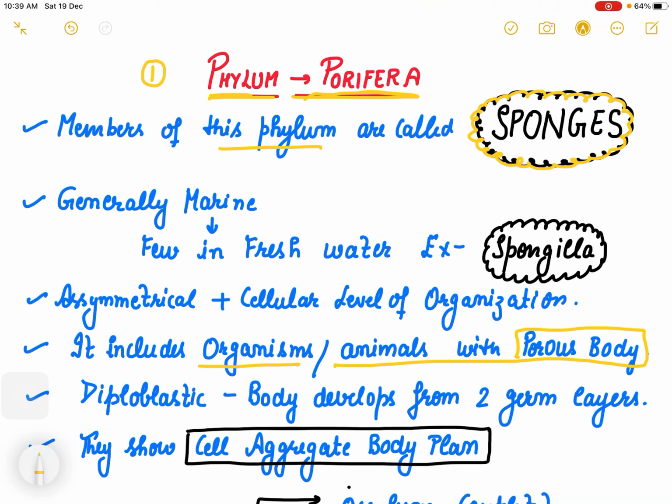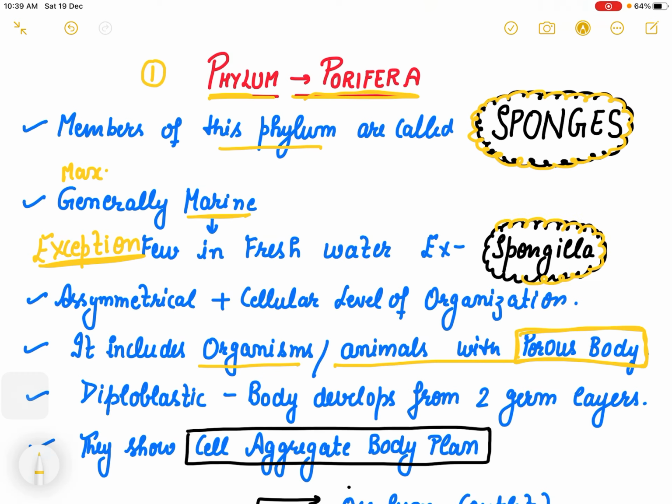These animals have a porous body, and generally maximum of the members of this phylum are marine. One exception, which you can find in fresh water, is Spongilla.